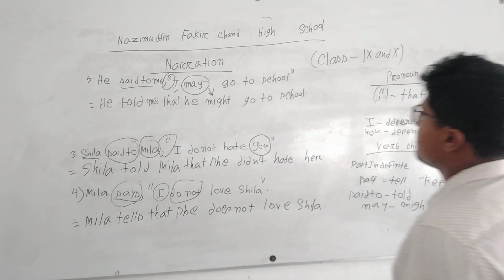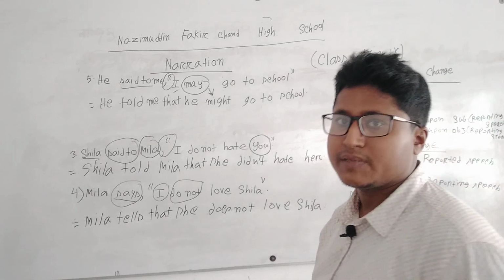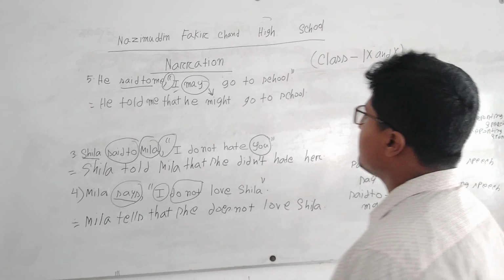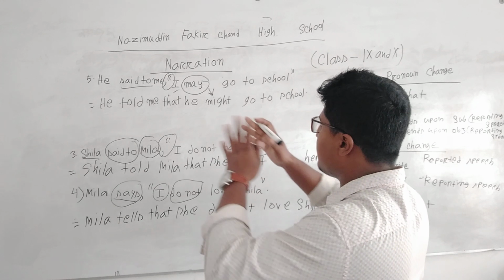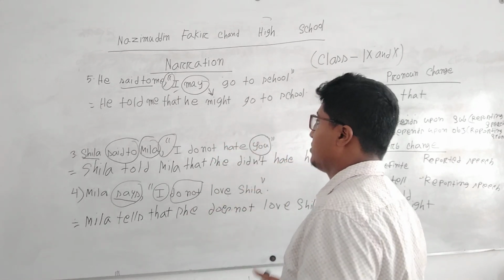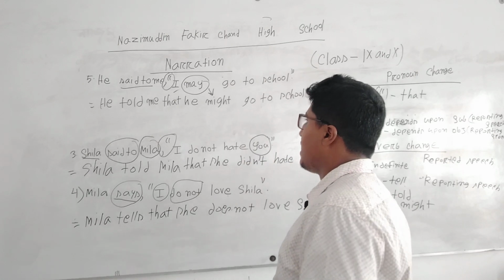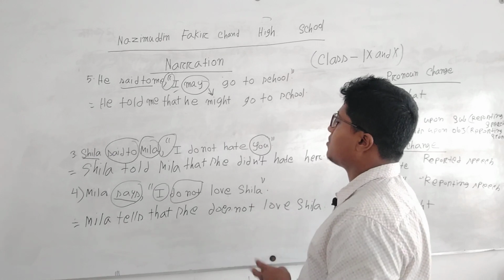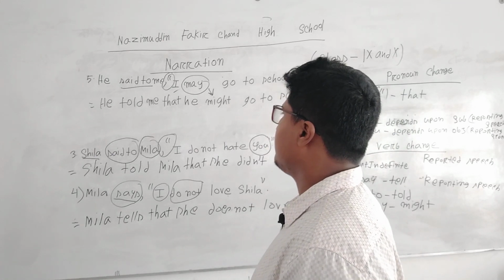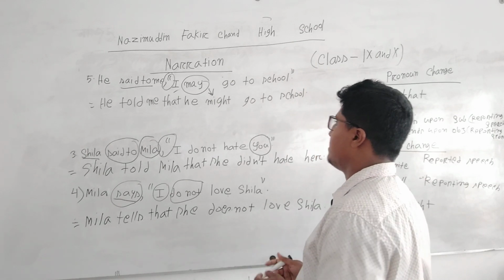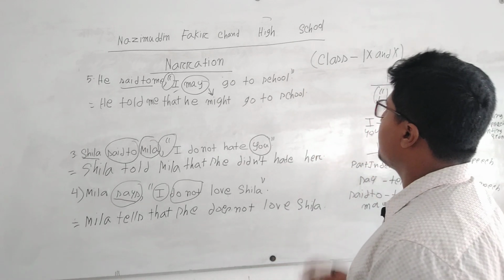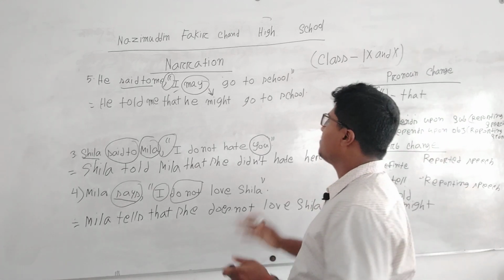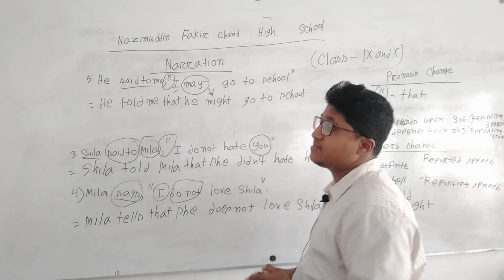He told me that he might go to school. This is the change. So, he said to me, I may go to school. Its change will be: for he, we have he, and for said to, we write told, then after that me, and the reported speech subject always depends upon the reporting speech subject. As here it is he, we also write he. He told me that he might go to school. There will be no change after may or might, as they are modal auxiliaries.